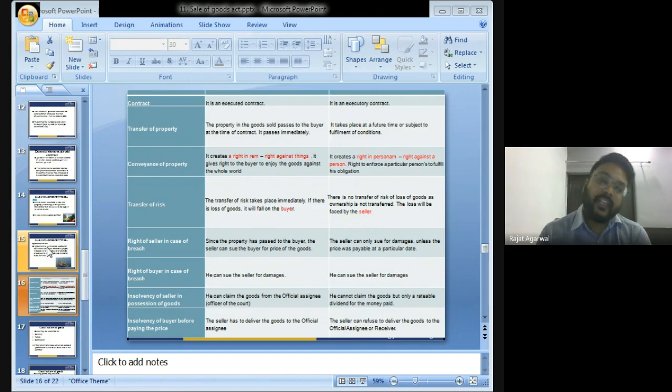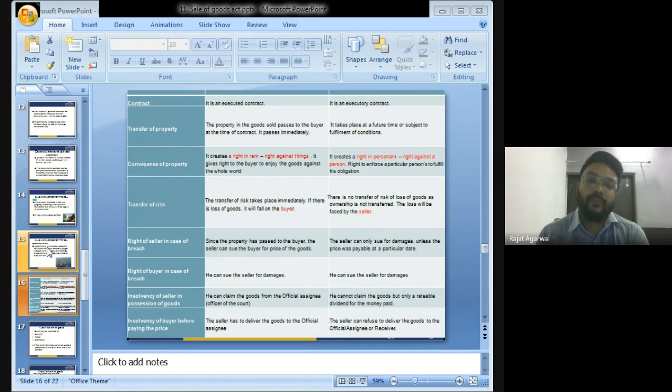Right of buyer in case of breach. He can file a case against the seller for damages. In case of agreement to sell, he can also file a case against the seller for damages. Insolvency of seller in possession of goods: he can claim the goods from the official assignee. In agreement to sale, he cannot claim the goods but only a rateable dividend from the money paid.